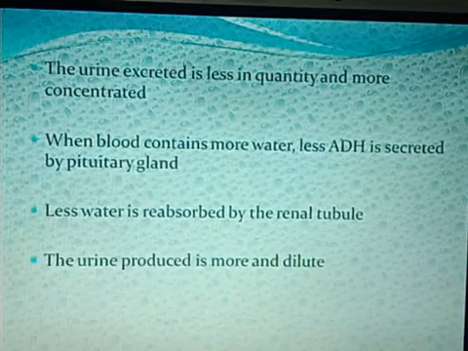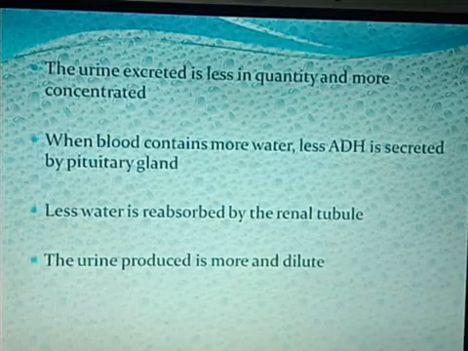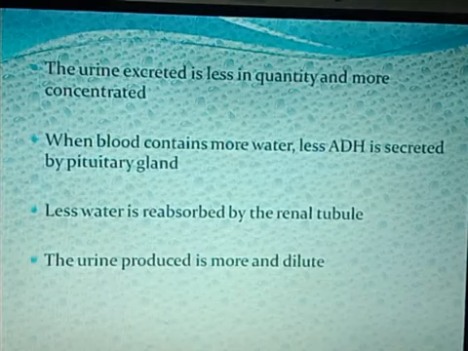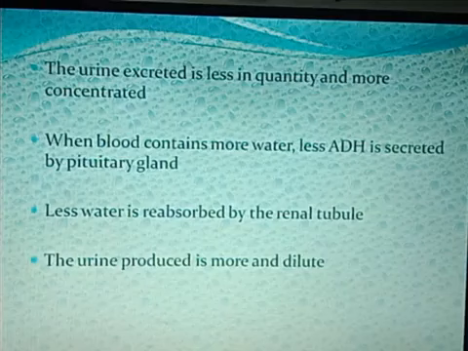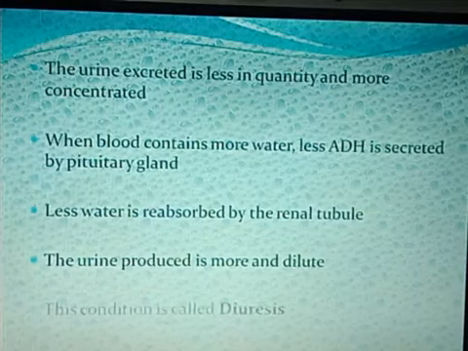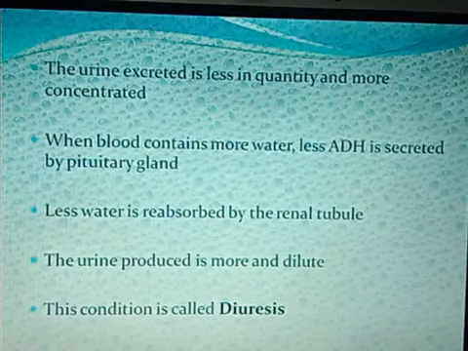The urine produced is more and dilute. At this time the urine produced will be more dilute, and large in volume, because a large amount of water is already there in the blood. This condition is called diuresis.